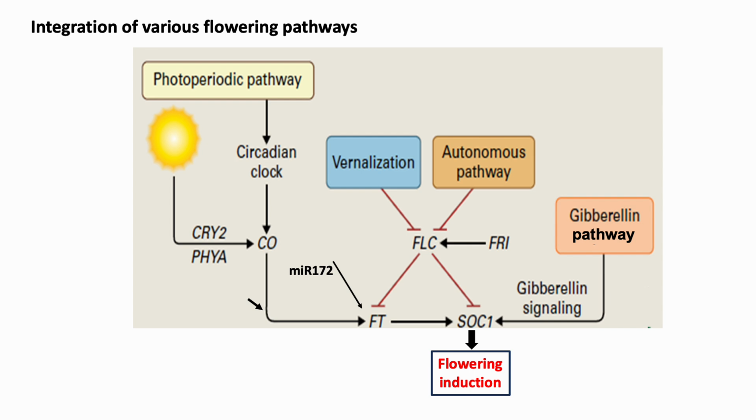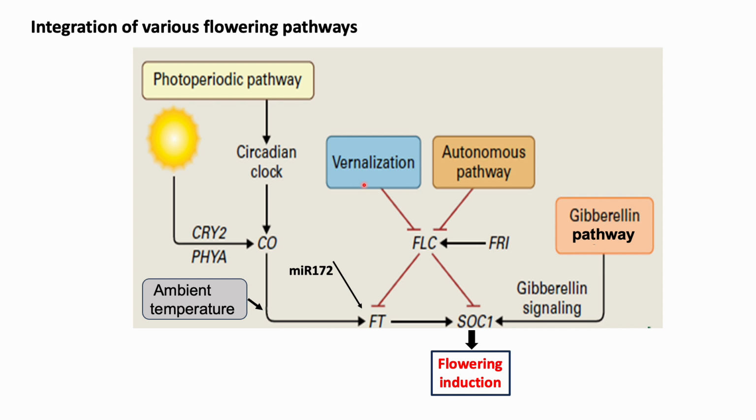Hence, besides the photoperiodic pathway which has been dealt with in the previous module, there are several other pathways that are involved in the induction of flowering, such that it occurs when environmental conditions are favorable. Thermal regulation of flowering occurs in response to exposure of the plant to extreme cold temperature for a long period, which is also known as vernalization, or in response to changes within the ambient temperature range for short durations.